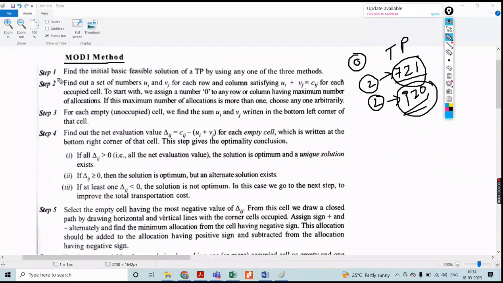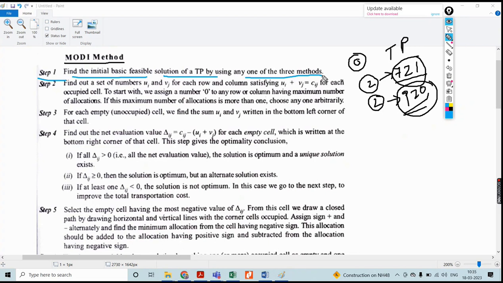Here, the first step is that you have to find the initial basic solution for the given transportation problem using any one of the three methods. One is the least cost method, which means whatever the least cost is, we consider that, and for that we allocate the supply and demand based on the requirement. Another is the northwest corner method, that is the vertical movement and then the horizontal movement, where the coincidence value decides the allocation of the particular demand and supply based on the requirement.